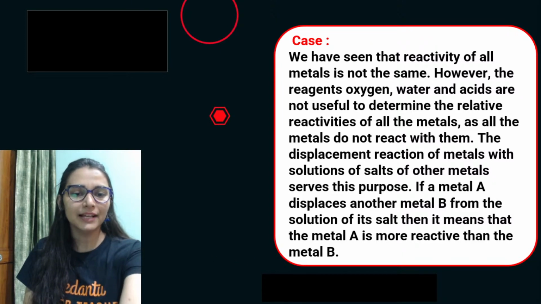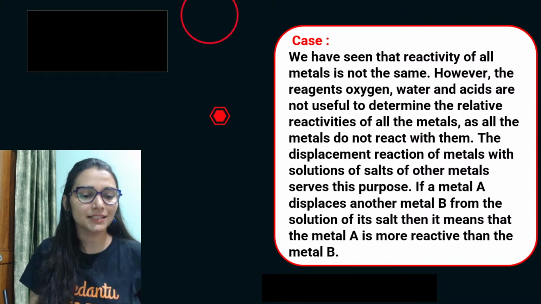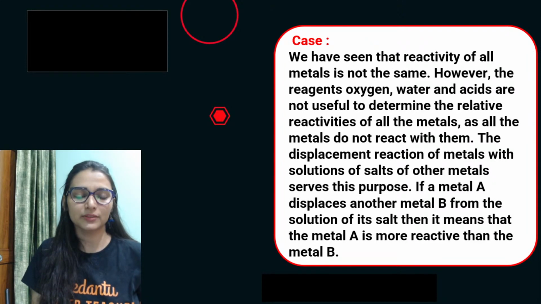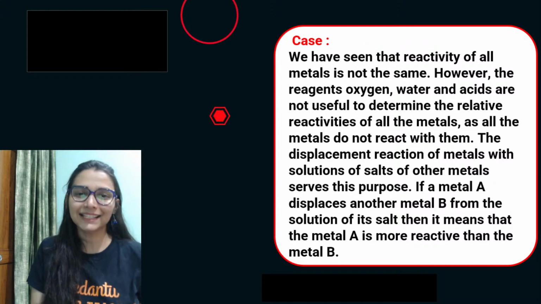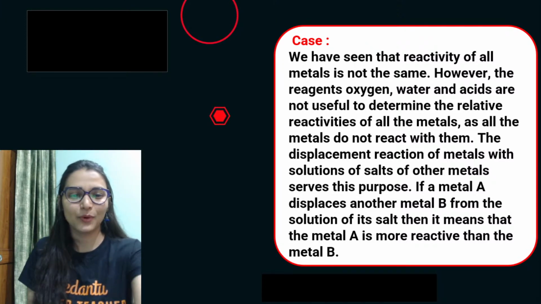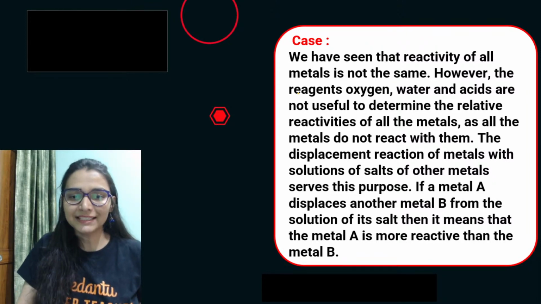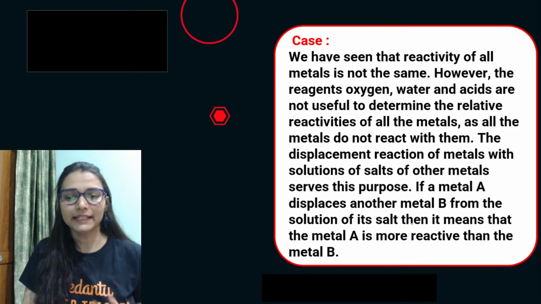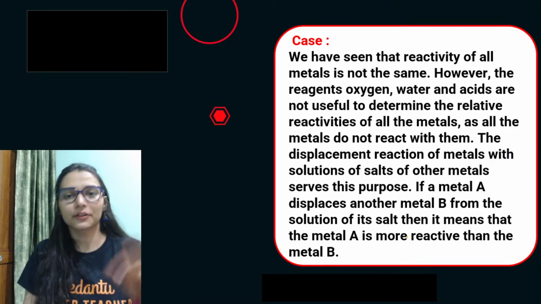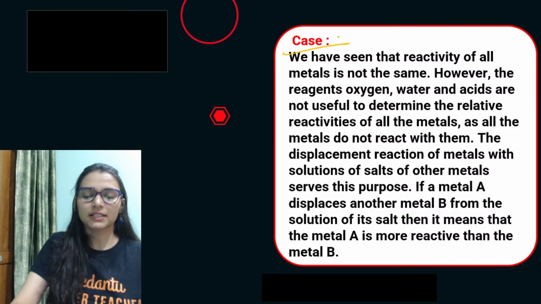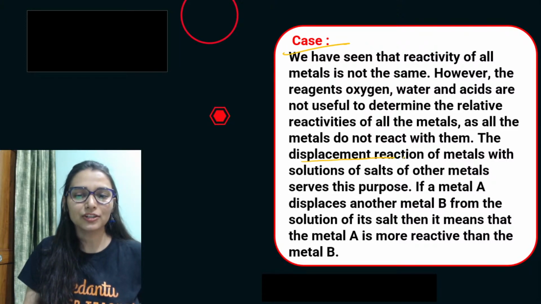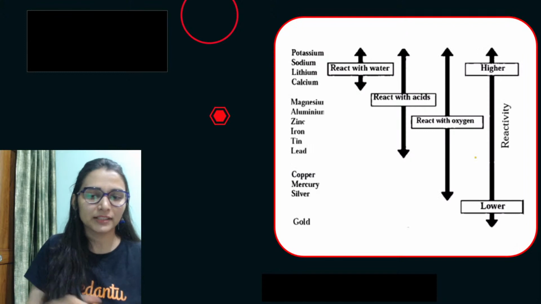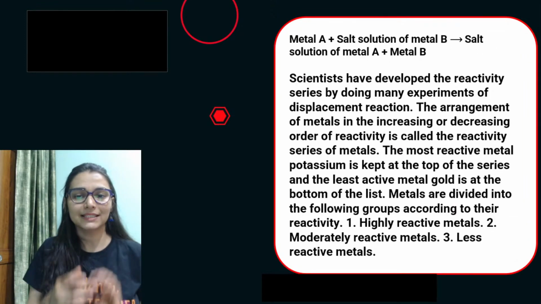Okay, so now the last one is a case-based question. Guys, you have to do a lot of case-based study questions, because the more you practice, the easier it gets. This is what we say about the assertion-reason and case-based questions. If I see this case, I see a lot of theory, and something like: if metal A displaces another metal B, that's a very generic thing they have given. So it's all about the displacement reaction. I can understand from this passage only, so I would like to go and see the questions.